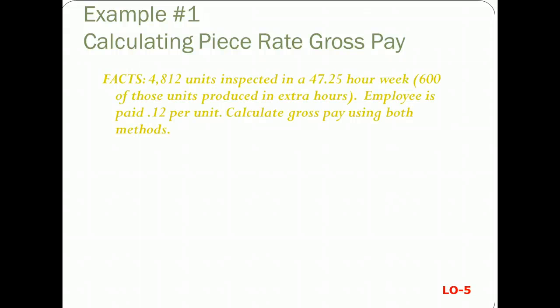In this first one, you're going to calculate the gross pay using both methods. They made 4,812 units inspected. Actually, they didn't make them; they were inspecting. So this is somebody who's getting paid per unit inspected in a 47.25 hour week. 600 of those units were produced in the extra hours, and the employee is paid 12 cents per unit.